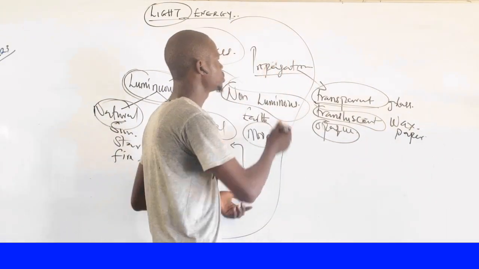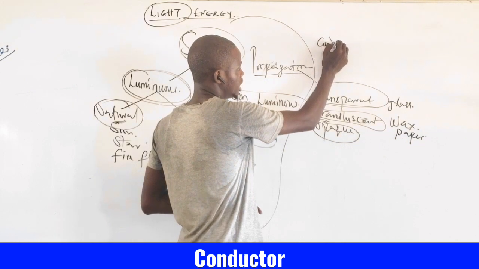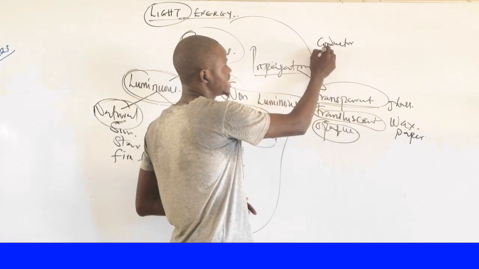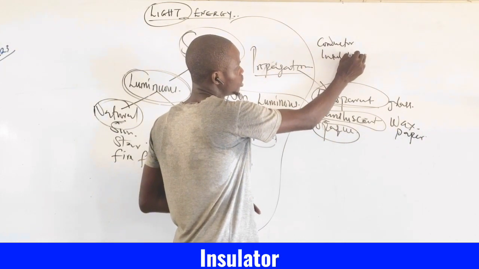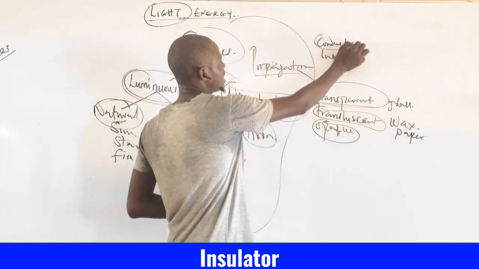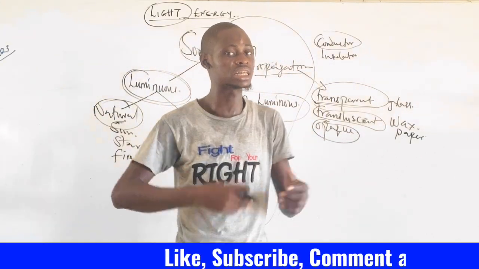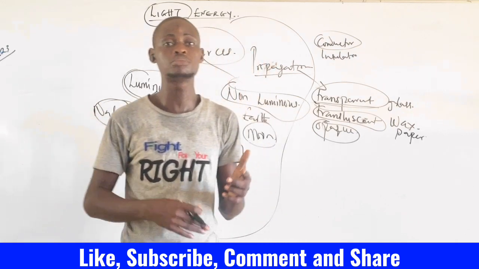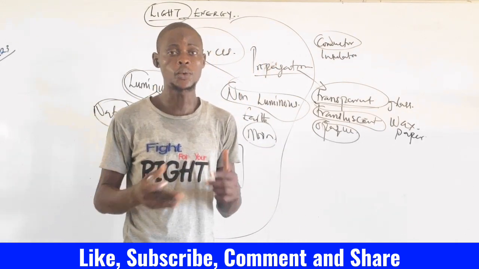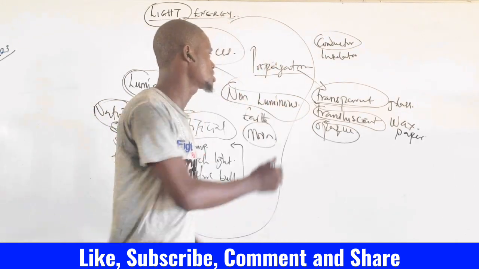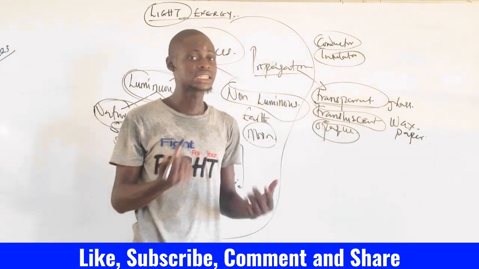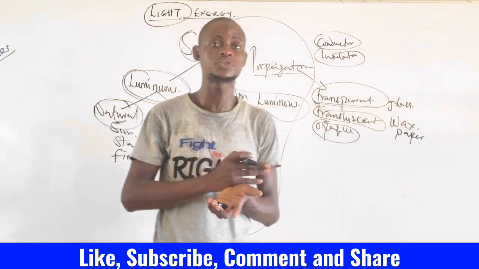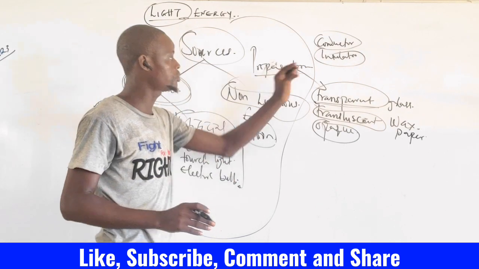One of them is known as a conductor, and the other one is known as an insulator. We know that conductors allow the passage of electric current through them. They can make electric current move from one direction to another. But insulators are materials that do not allow the passage of electric current through them.